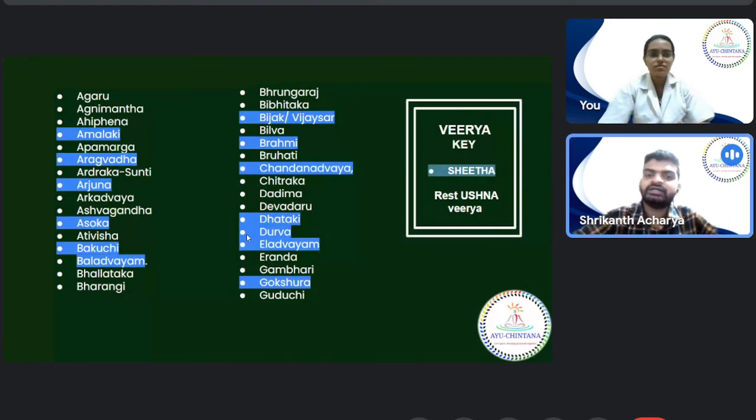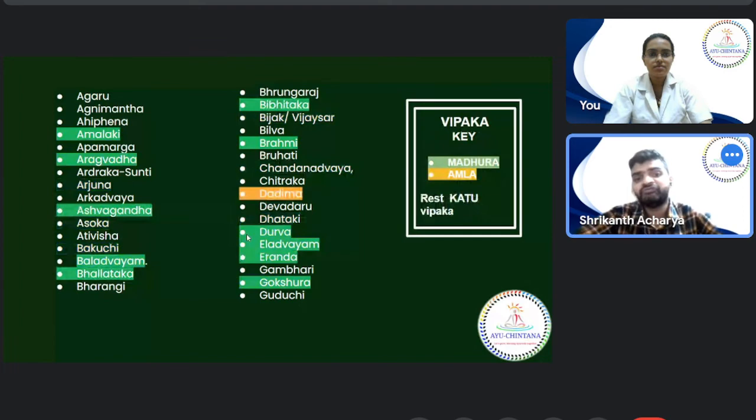Going to the third one, Vipaka. Very few drugs have Madhura Vipaka. Even fewer drugs have Amla Vipaka. That means the majority of them will have Katu Vipaka. Mediocre, Madhyama Avastha, is Madhura Vipaka, and very few, Alpa Dravyas, have Amla Vipaka.